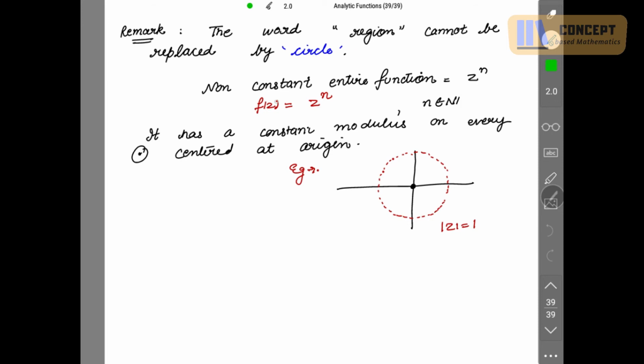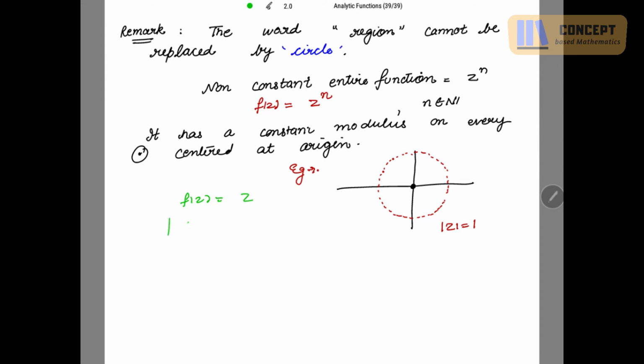Why? If I take an entire function f of z equal to z to the power n, then this function is not constant, but it has a constant modulus on every circle centered at the origin. Suppose I take the circle to be a unit circle, and n is equal to 1.